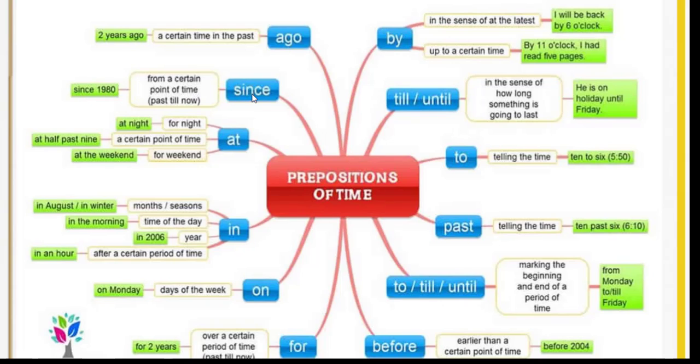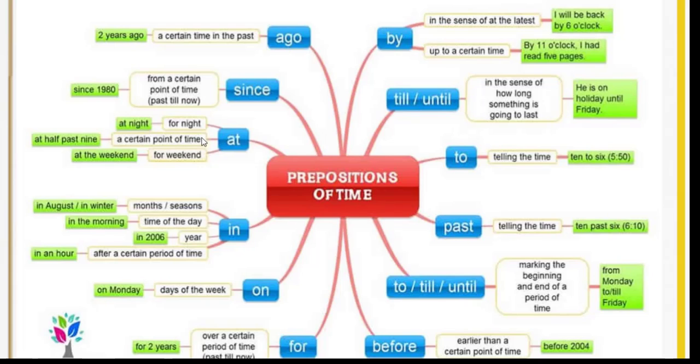Now, since we use it when we start an action or we start something from a certain point of time in the past, okay? At night, we don't say in night like in the morning, in the afternoon, in the evening, but we say at night, not in the night, okay?